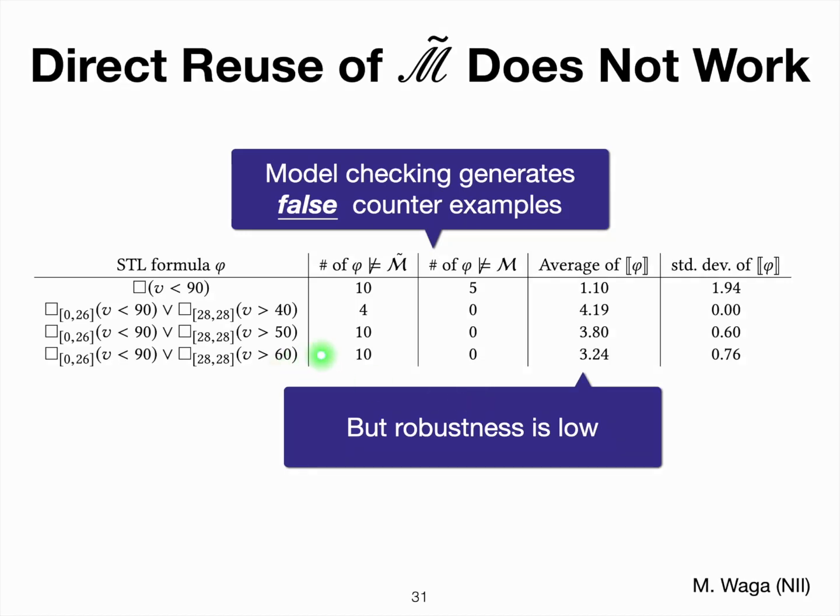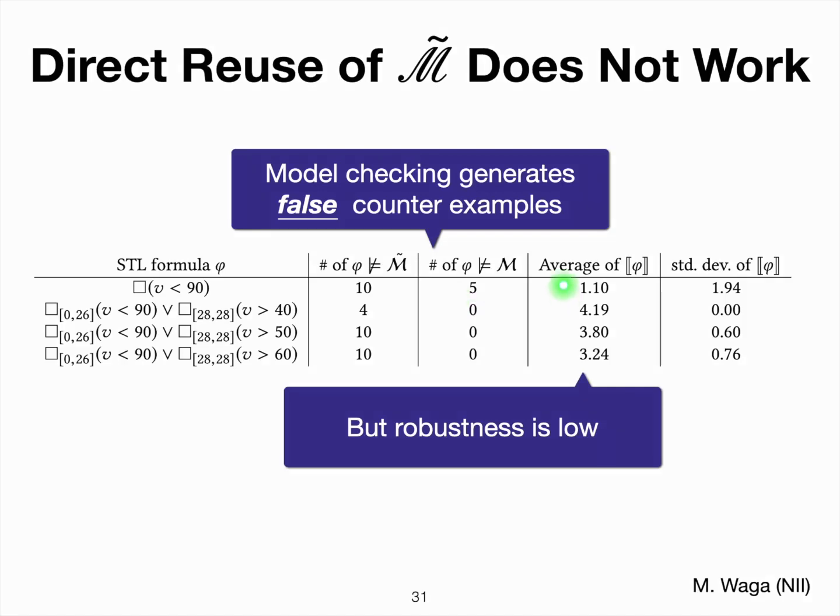This shows that it is indeed the case that the model checking returned this many counterexamples. But actually, they are not really counterexamples. I mean, these input signals actually did not violate the original system for these specifications. For this one, it violated, but it is really not always the case.